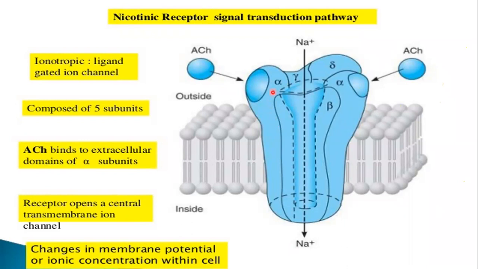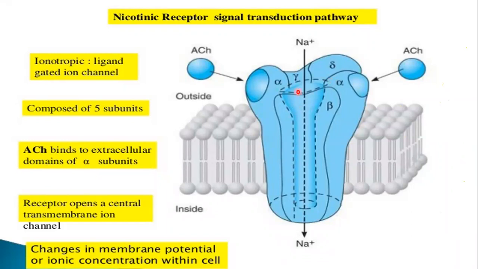So some more points about the nicotinic receptor. Remember that the nicotinic receptor contains 5 subunits. This is the one: alpha, gamma, 1, 2, 3, 4, 5. So these are the 5 subunits which are making the nicotinic receptor. So the nicotinic receptor is made up of 5 subunits.